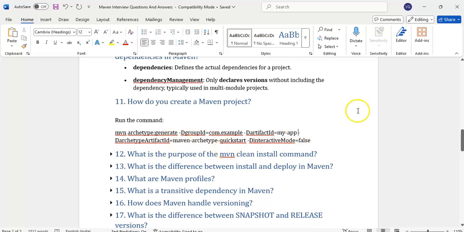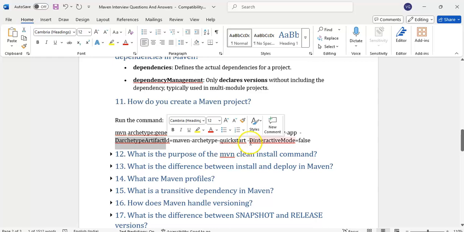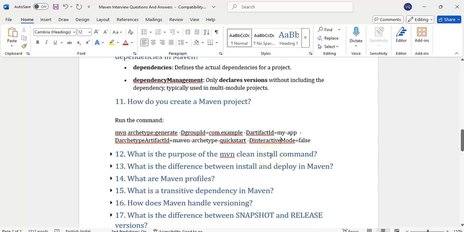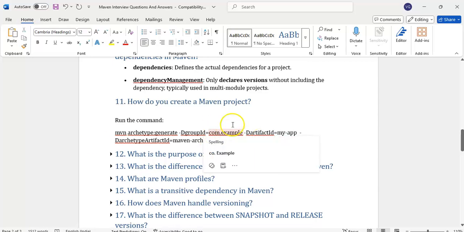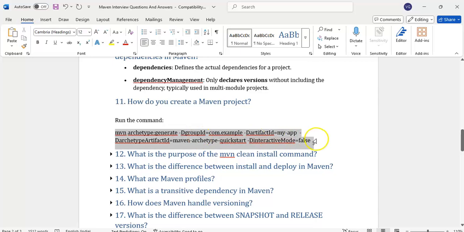We have to give the artifactId and then -DarchetypeArtifactId, then -DinteractiveMode=false. Three things here: archetype generate, groupId, artifactId, archetypeArtifactId, and then interactive mode. This is optional. Interactive mode is required while executing this command; additionally, it will prompt yes or no if you want interactive mode or not. That's it. Instead of Eclipse, if you want to generate a project, we can generate it like this from the command prompt.